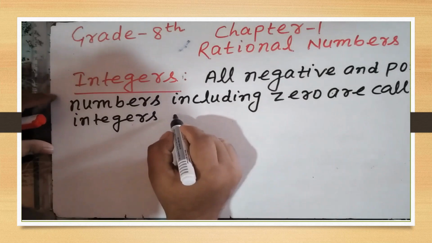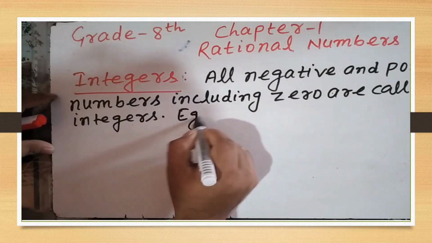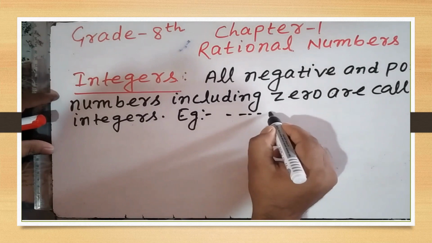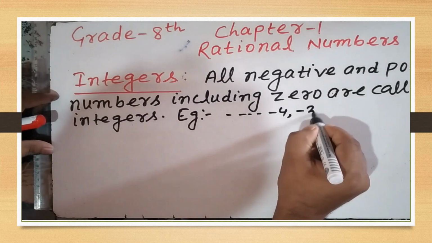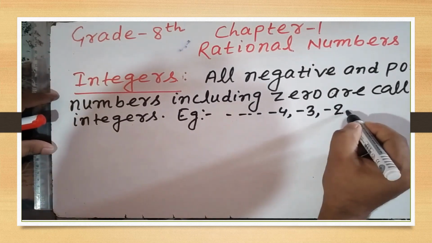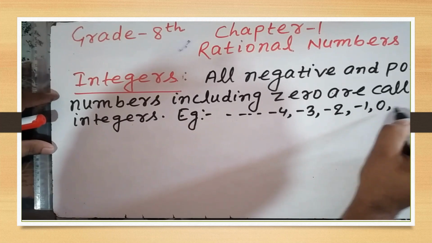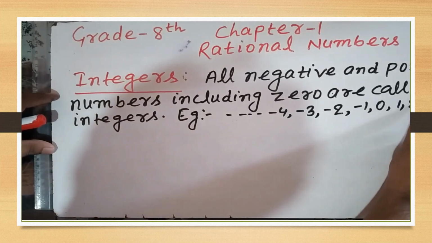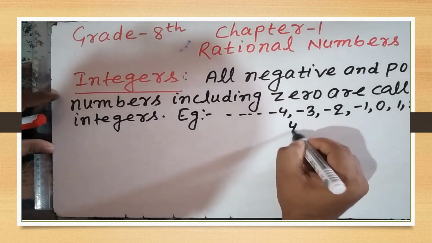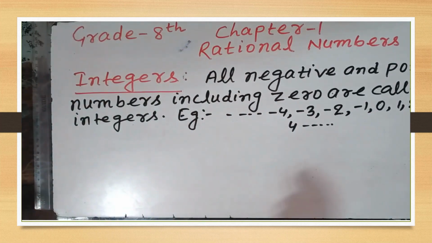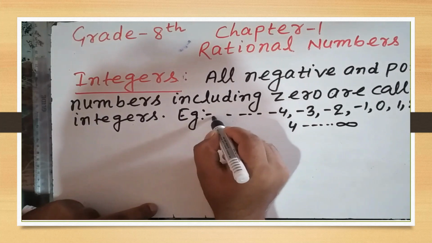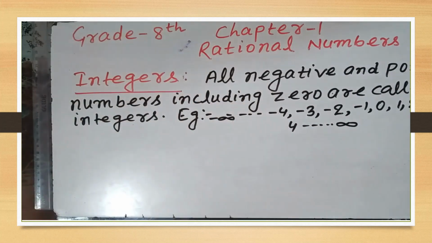Okay, as for example, -4, -3, -2, -1, 0, 1, 2, 3, 4 till infinity. Positive infinity, and on this side negative till negative infinity. Meaning all the negative numbers and positive numbers including 0 are called integers.